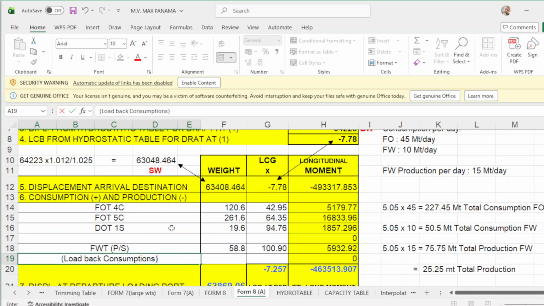That's why it's positive, because you're loading consumption. Put it back instead, the reverse, instead of negative, make it positive, so that your load back consumption. That's why it's positive. Okay,